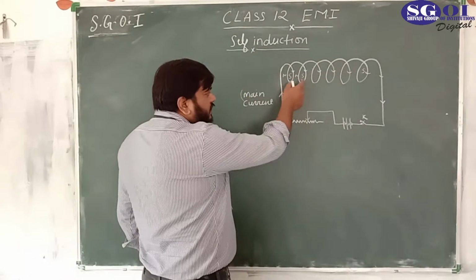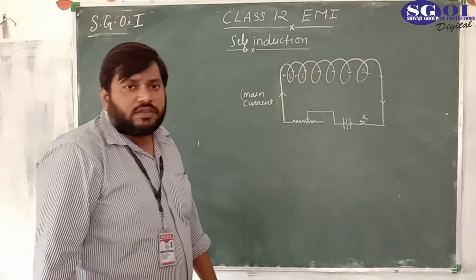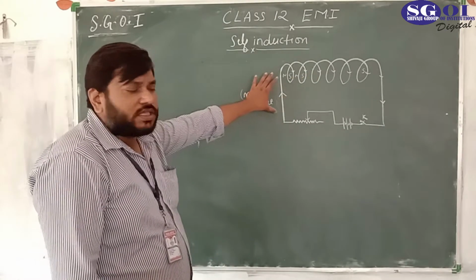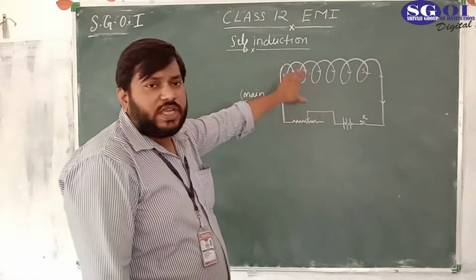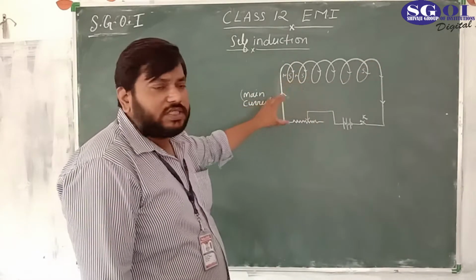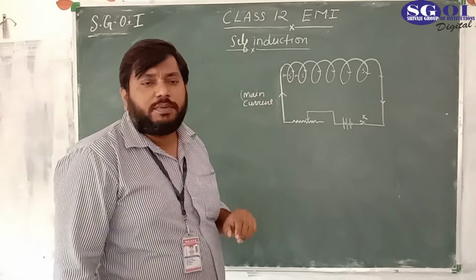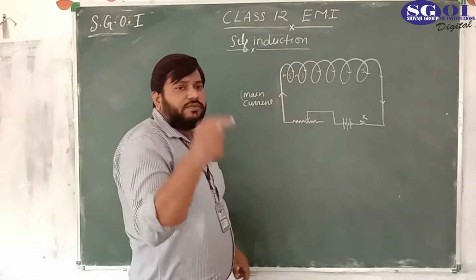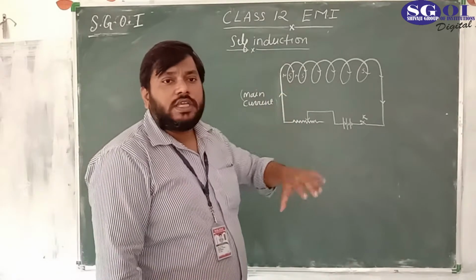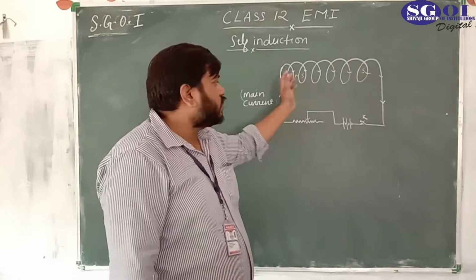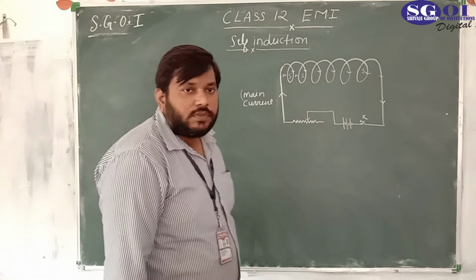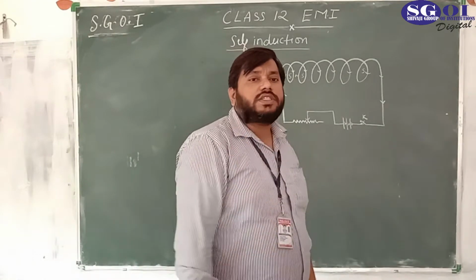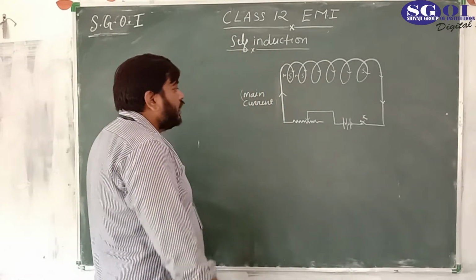In this particular case, the magnetic flux linked with the coil is changed by changing the magnitude of the current. Because the current changes, the magnetic field changes. B changes, so the flux changes, because area is constant. And if phi changes, there would be induction.